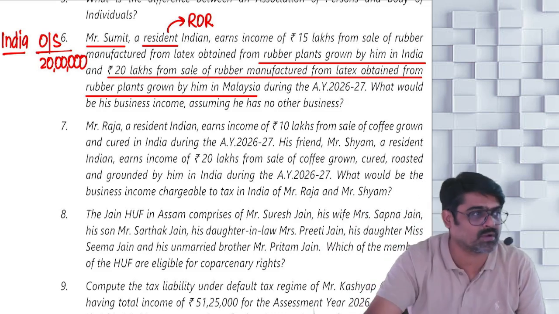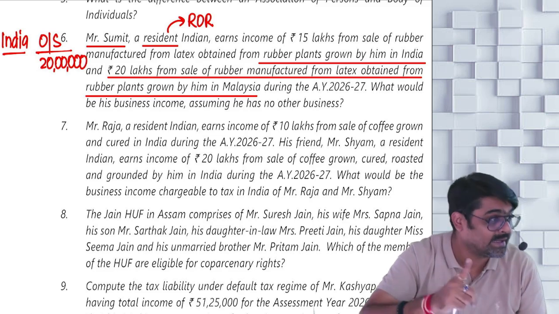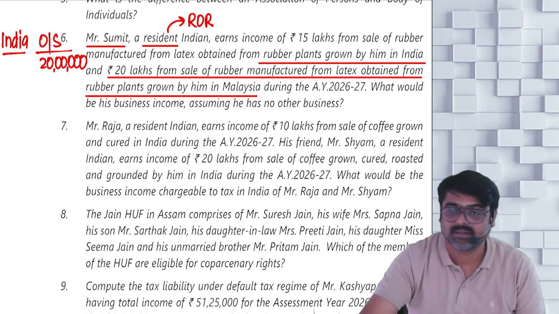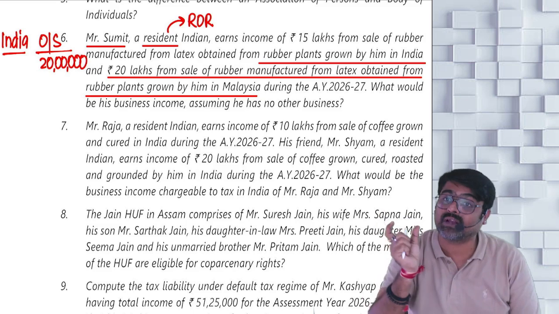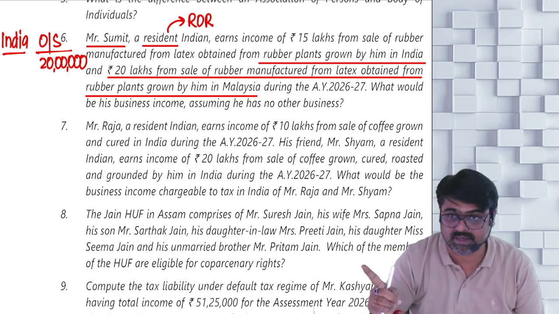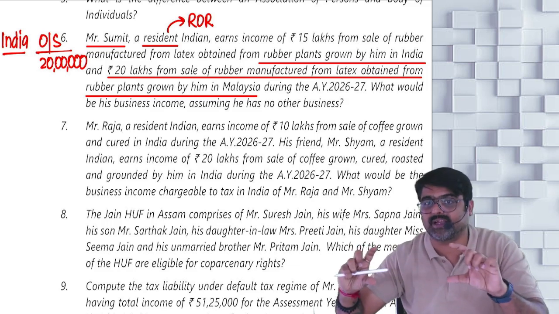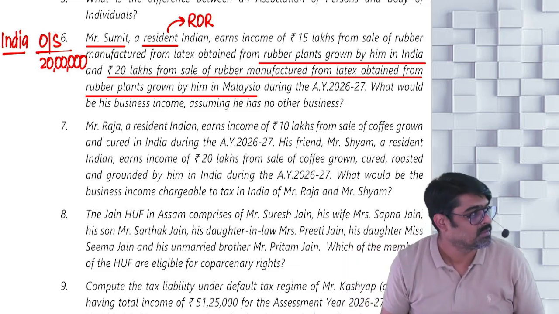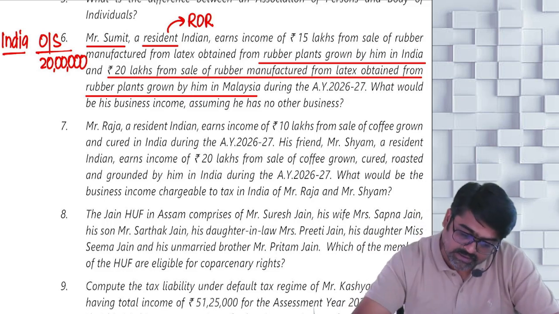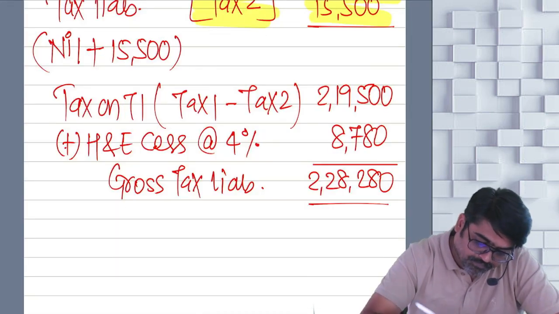But for 15 lakhs you cannot do that, because 15 lakhs is income from sale of rubber grown and manufactured in India. From that 15 lakhs, first I have to calculate the profit, and on that I apply rule number 7A. Very good question, I am telling you. Mark this question important. A small question like this can come in the exam as a 2 mark MCQ or a 4 mark question where you just show the calculations. Yes or no? Now pay attention. What would be his business income, assuming he has no other business? So tell me.